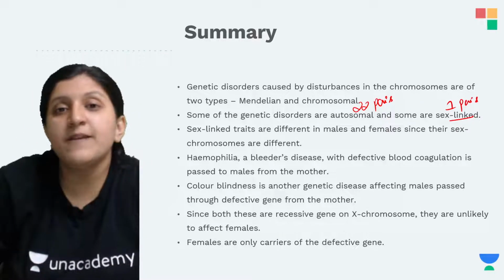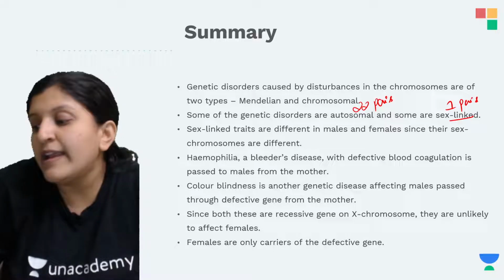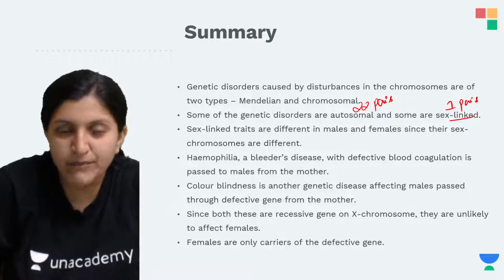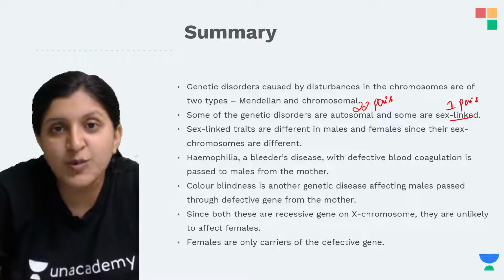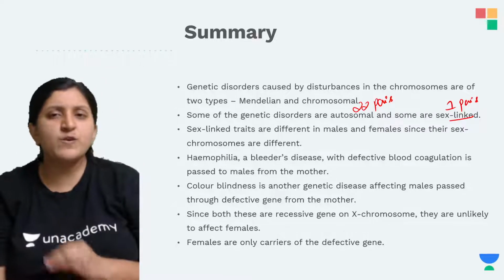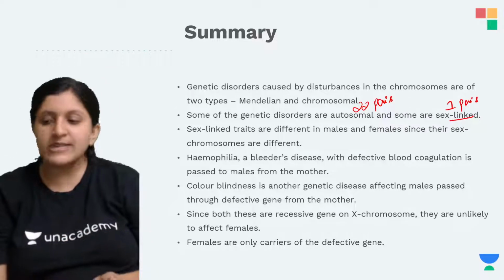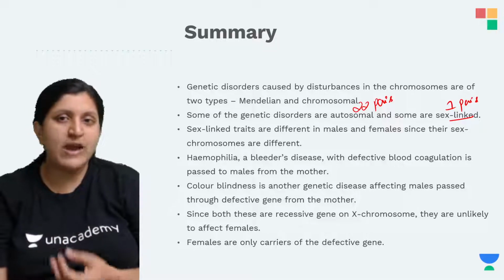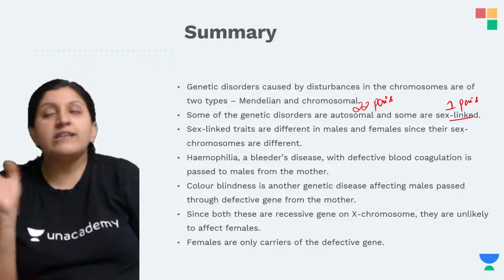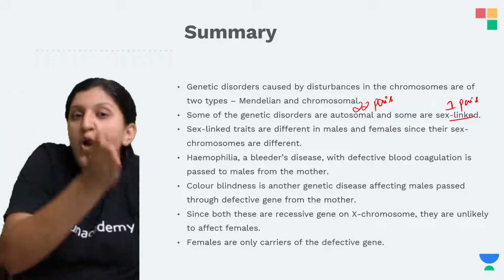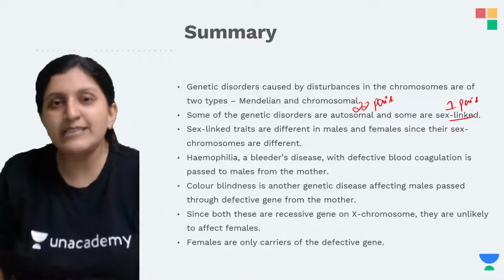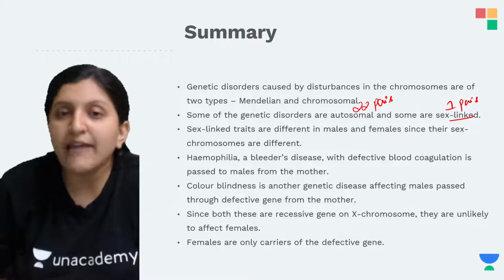That's the reason you can find hemophilia and color blindness more in males as compared to females, because males do not have two X chromosomes, only one. So even if that one X chromosome is affected, it is going to express itself and that individual is going to have the disease. In case of a female, two X chromosomes are there; if one is affected, the other normal X chromosome is going to dominate the action of the faulty chromosome, so this female will not have the disease.